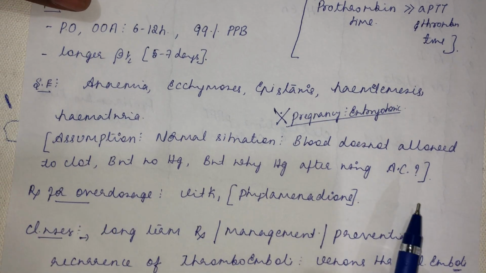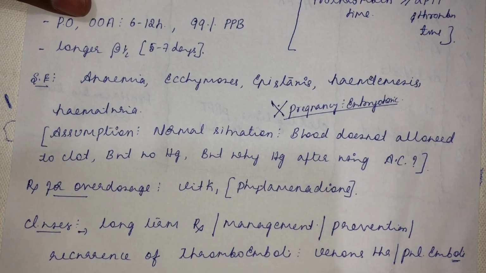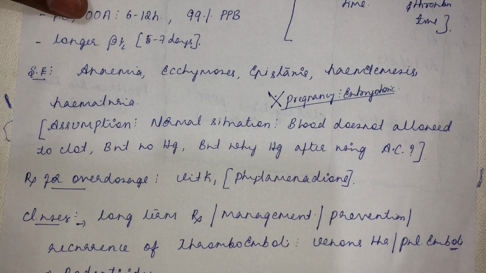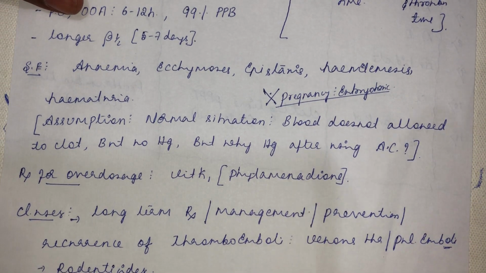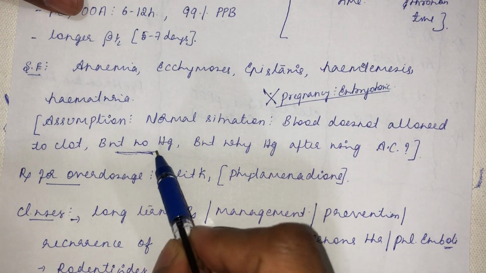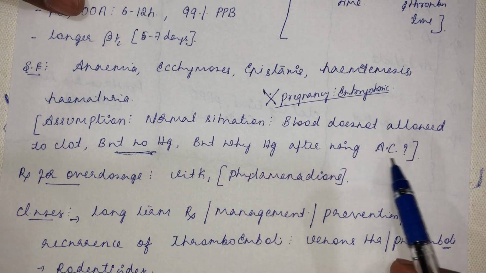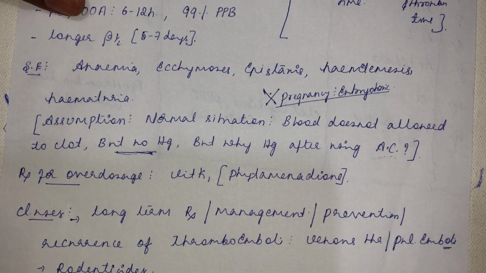See, when I see this, always one thing comes to my mind, it's just my assumption. In a normal situation, without any injury to the endothelium, in a normal individual, the blood is not allowed to clot, right? At that time, you don't see any hemorrhage. So why do we see hemorrhage after giving an anticoagulant? What is the anticoagulant doing inside the body?